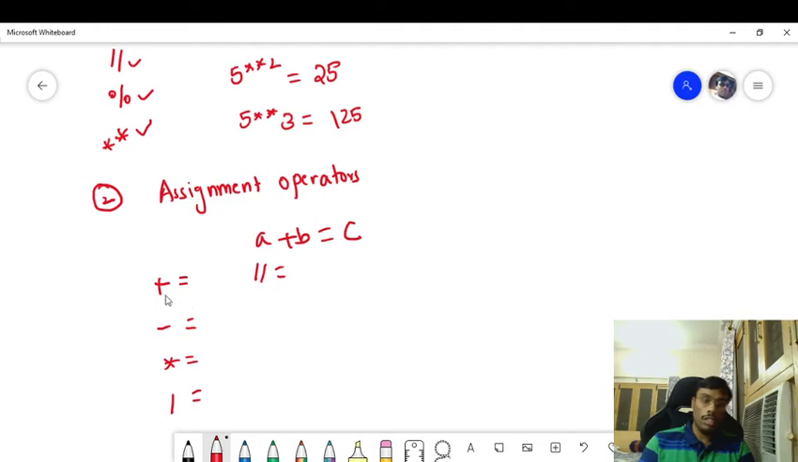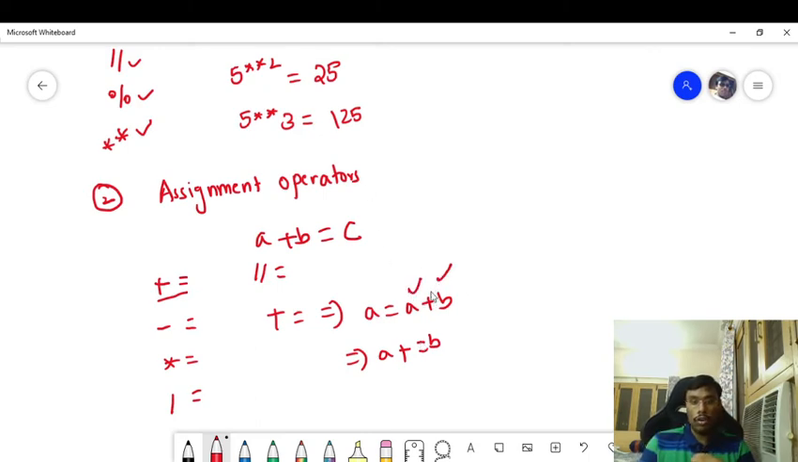So what is this equivalent to? Plus equal to is equivalent to a equals a plus b, which can also be written as a plus equal to b. Whenever you do addition of a and b, the sum is going to get stored in the same variable a. This is how assignment operators work in the Python programming language.